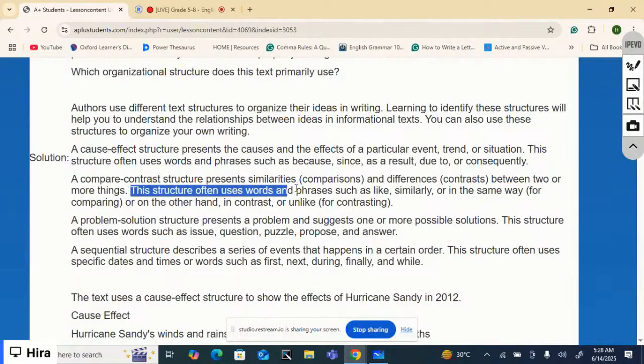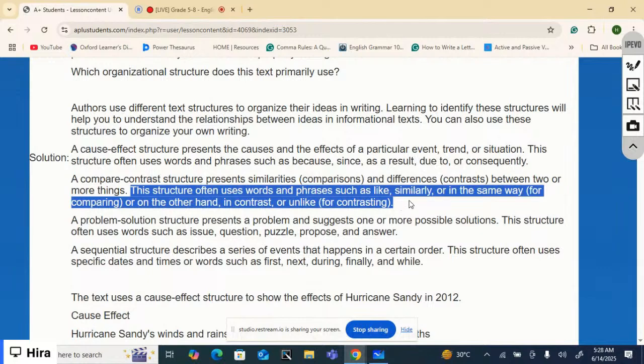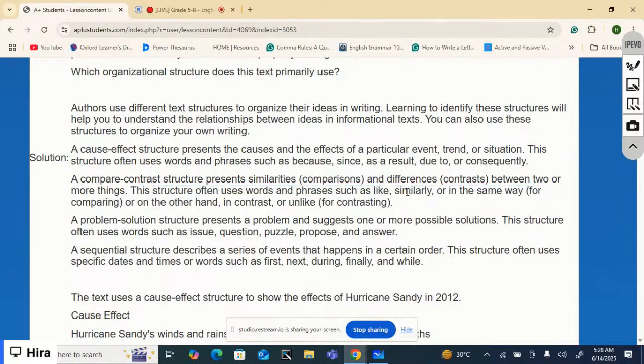This structure often uses words or phrases such as like, similarly, or in the same way. These words are used for comparing, to present similarities.